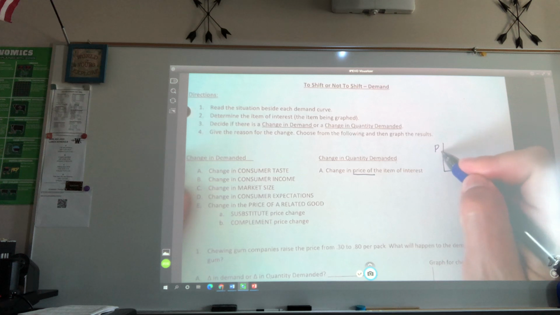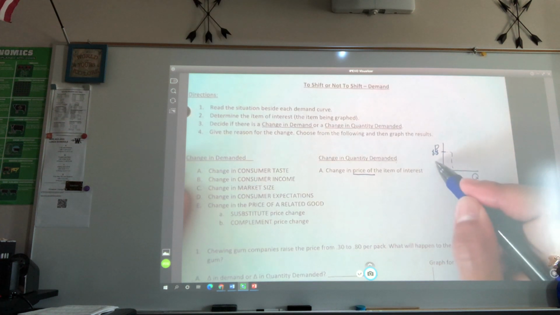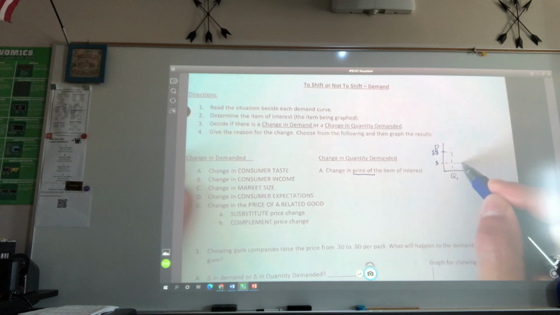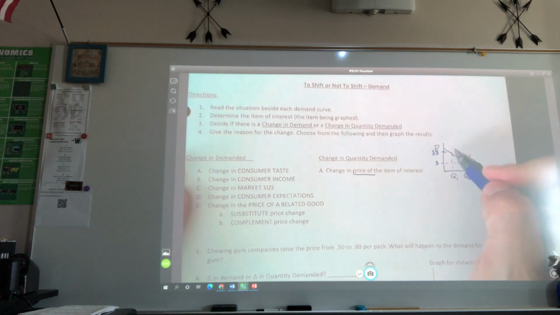So if the price was high, what happens to my demand? Is my demand high? No, it's very low, right? And then if the price lowers, what happens to my demand? It increases, right? So this will show an increase in demand. Price was high at point A, and at point B, the price went down, so that's an increase in quantity demanded.